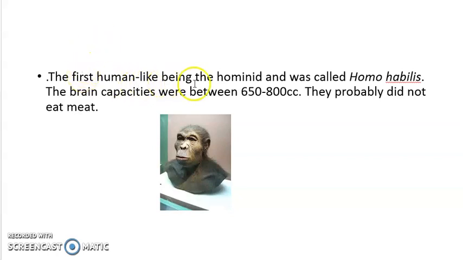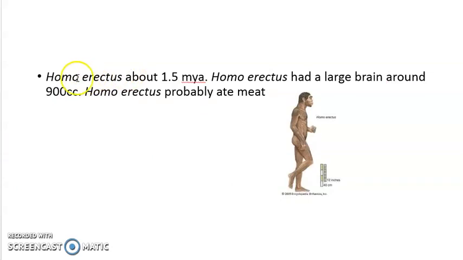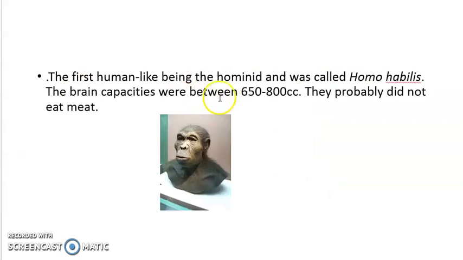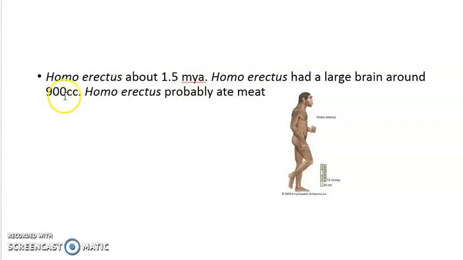Then came the first human-like beings, the hominid, called Homo habilis. Homo habilis was like this. Their brain capacity was 650 to 800 cc, and they probably did not eat meat. They were feeding on fruits. Then came Homo erectus. Erectus means they were walking erect, and it came 1.5 million years ago. Homo erectus had a large brain of around 900 cc. Compare this brain, 650 to 800, with his 900 cc, right? Homo erectus probably ate meat. They might have eaten meat.